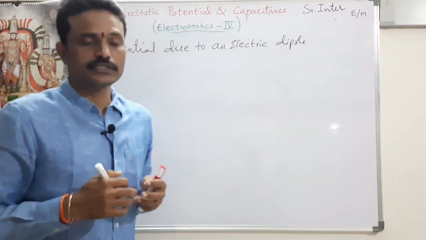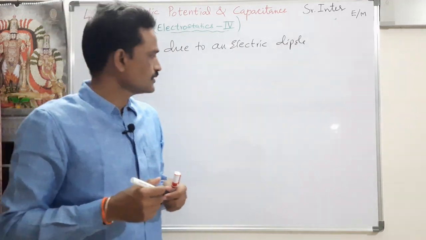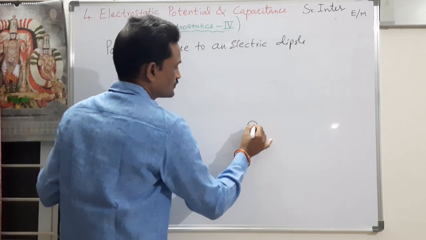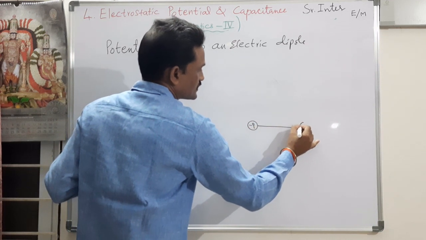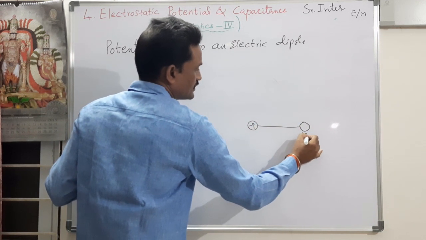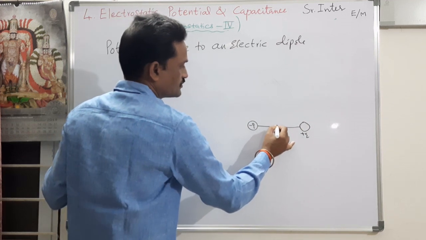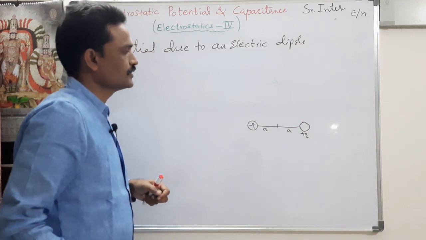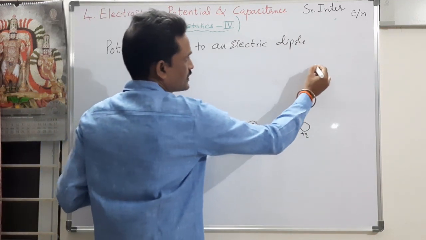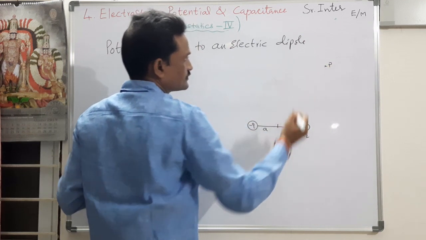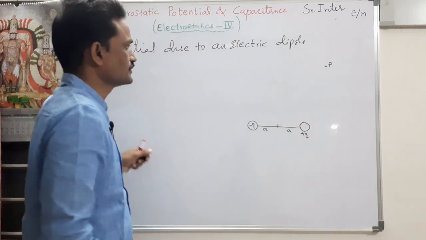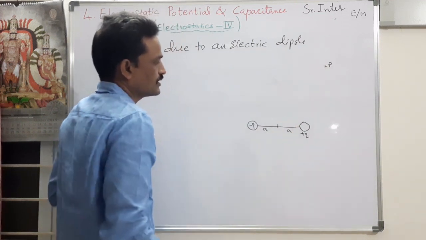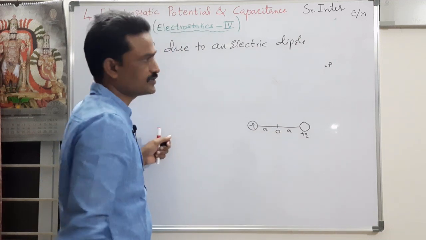Now the expression for the electrostatic potential due to an electric dipole. We know what an electric dipole is: two equal and opposite charges separated by a small distance. This distance is 2a. This is called an electric dipole. Now I want to find electric potential at an arbitrary point P. The distance between this point P and the electric dipole is always measured from the center of the dipole.